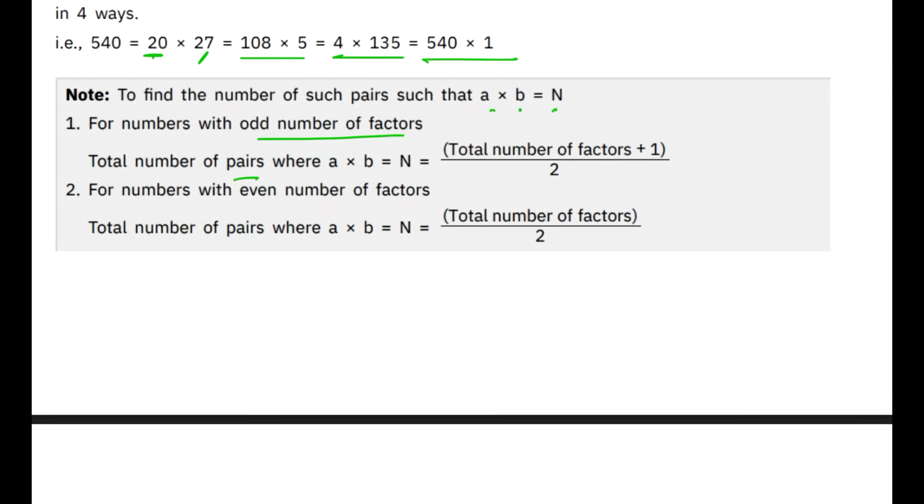First you calculate the total number of pairs, add 1 to it and divide by 2. That gives you the odd number of factors. And if you directly divide it by 2, it will give you the even number of factors. So if you get a question like this, you have a further shortcut to get the answer.